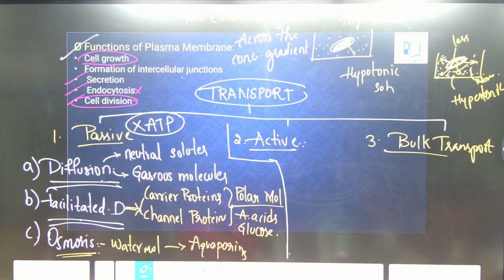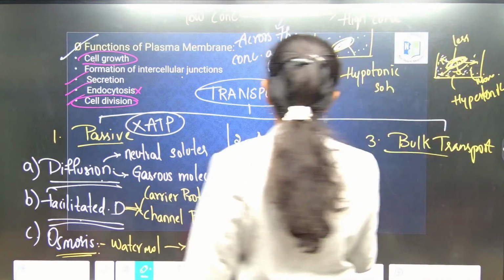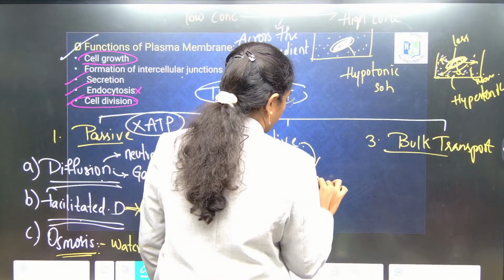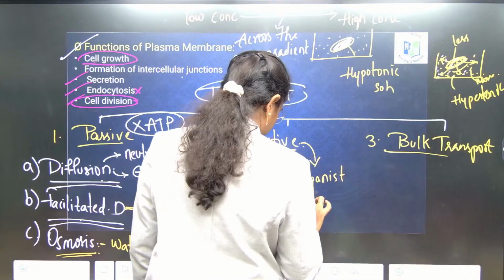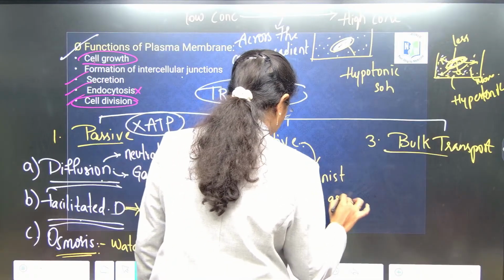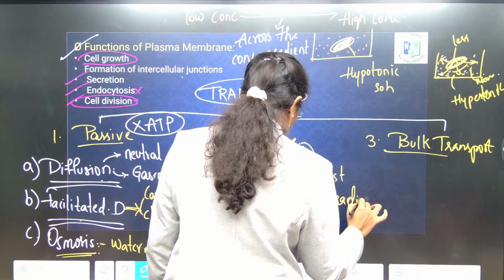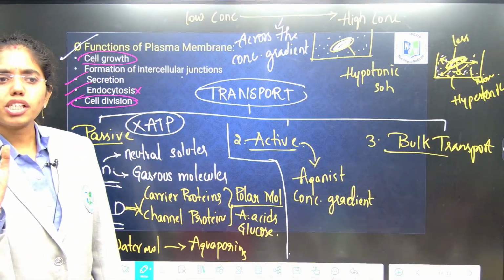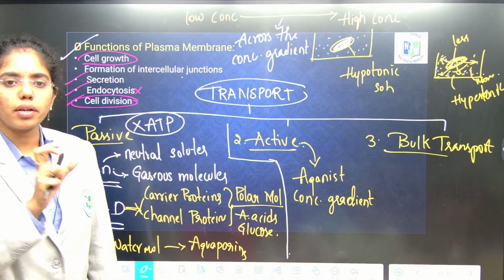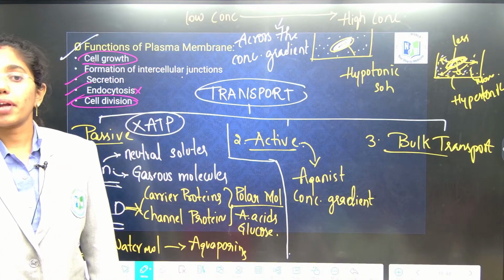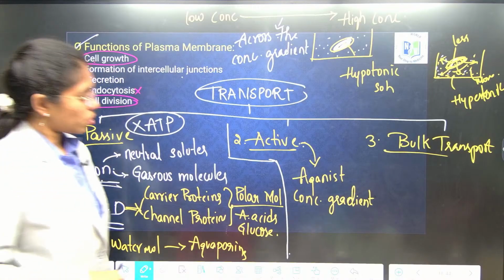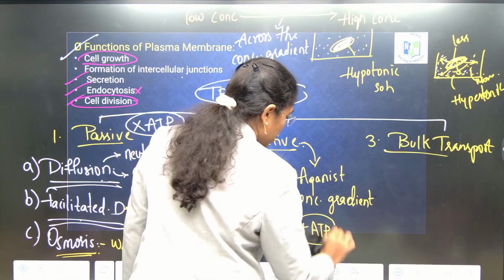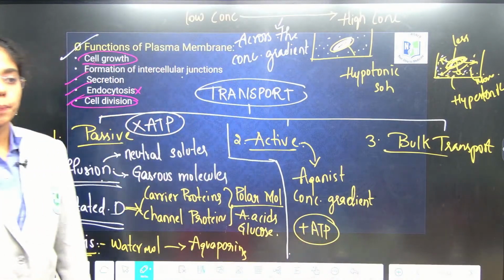Done ma. Now you look into active transport. Active transport means against the concentration gradient. Means what ma? Anything, be it a solute, be it a solvent, if it is being transported from low concentration to high concentration, it requires energy. Okay? So requirement of energy means utilizes ATP. Then it is known as active transport.